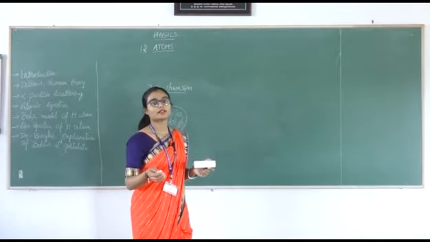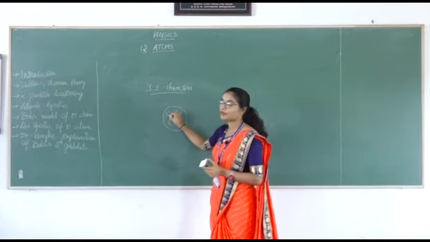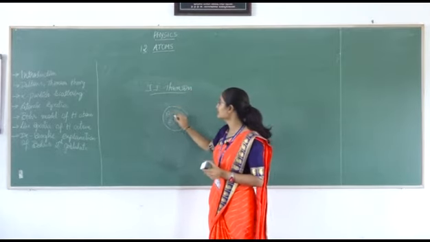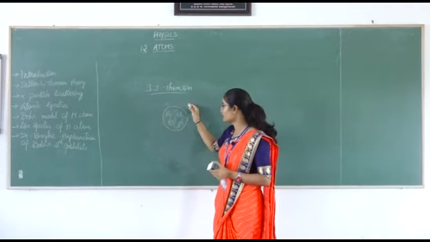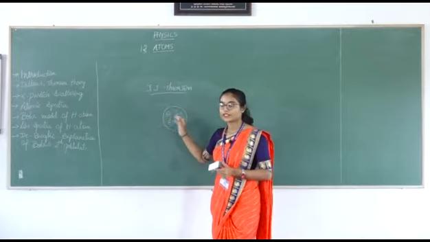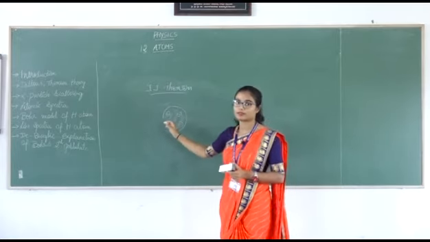That is the first postulate given by him.